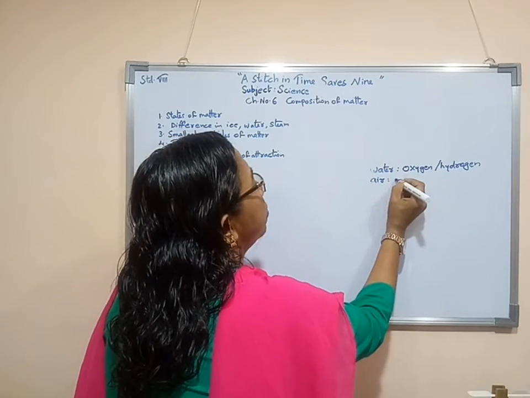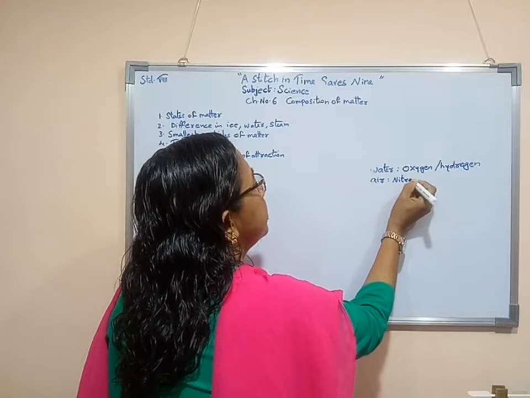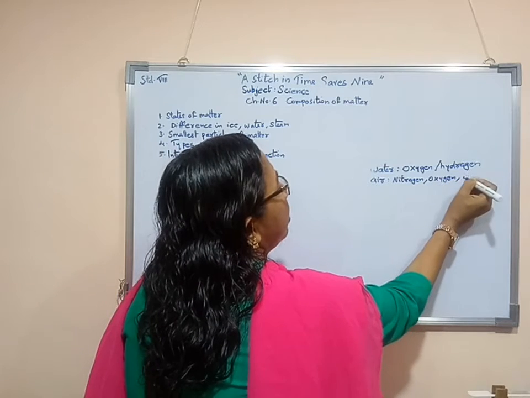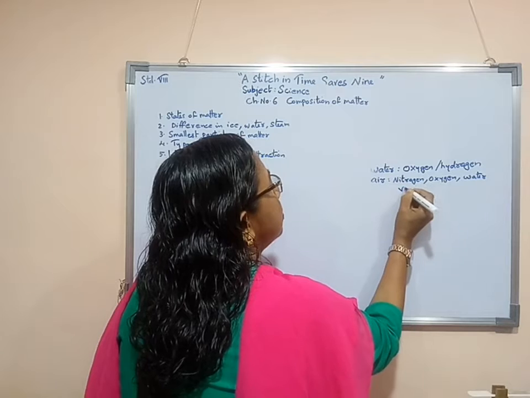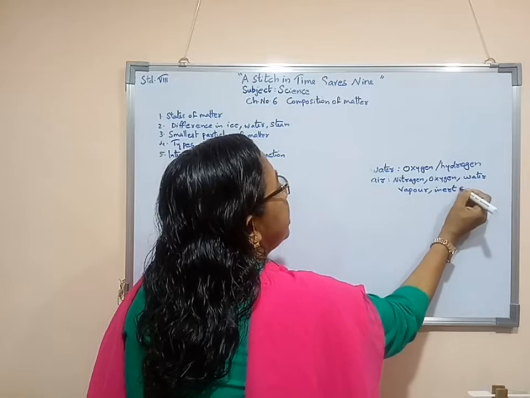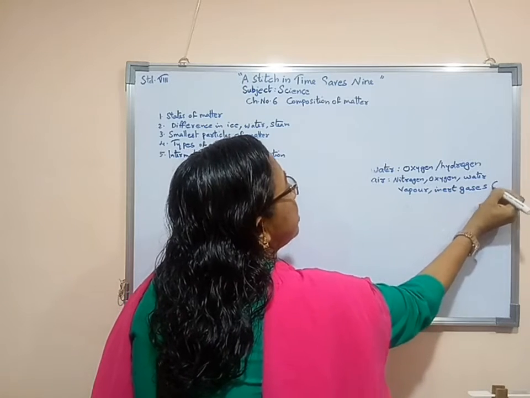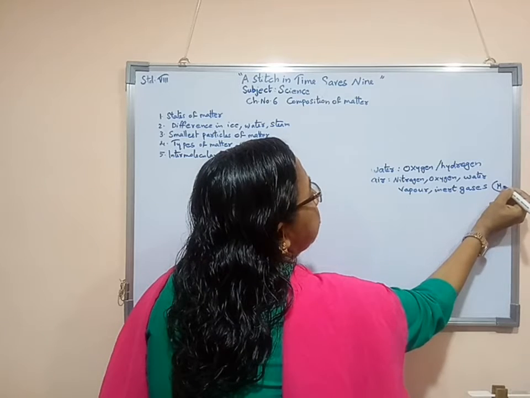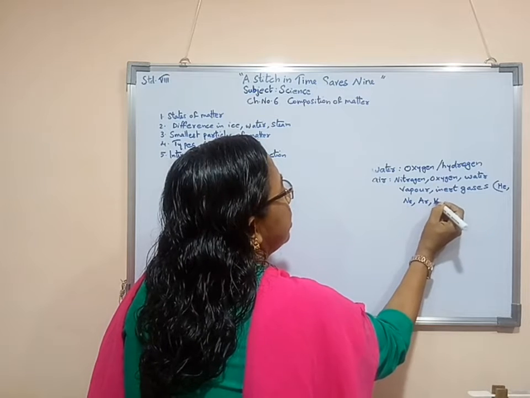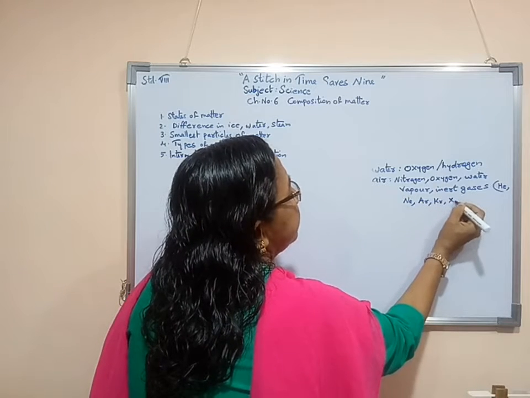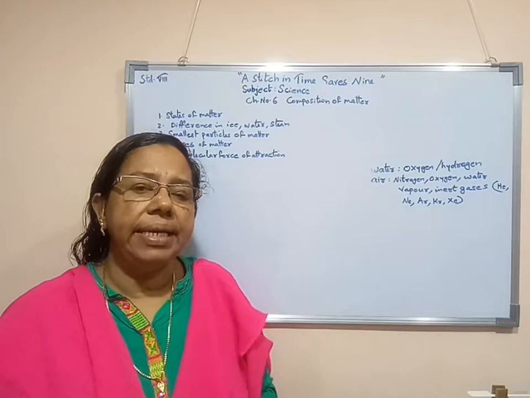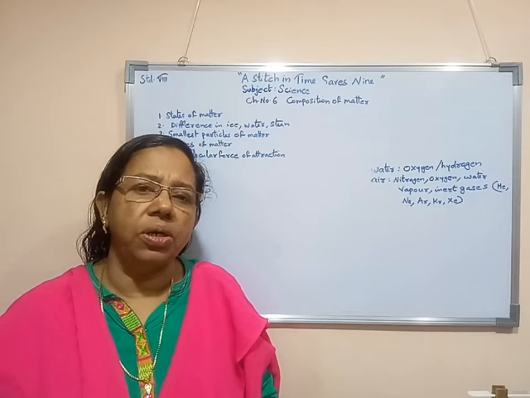air consists of nitrogen, oxygen, water vapor, then inert gases. Inert gases means helium, neon, argon, krypton and xenon. So these all gases are known as inert gases. Helium, neon, argon, krypton and xenon.